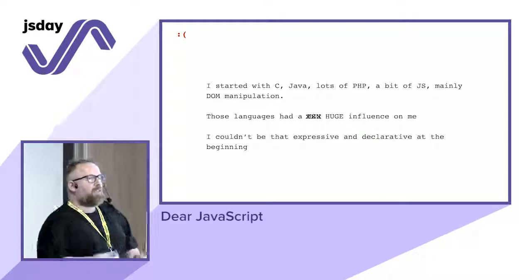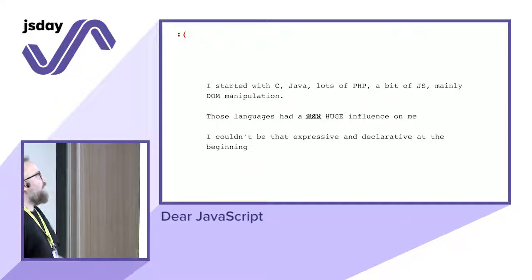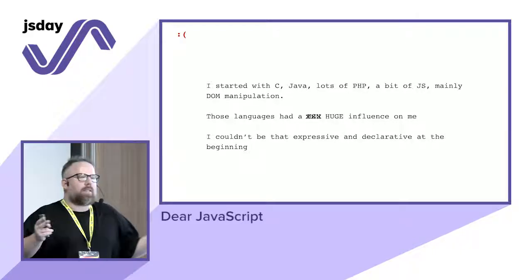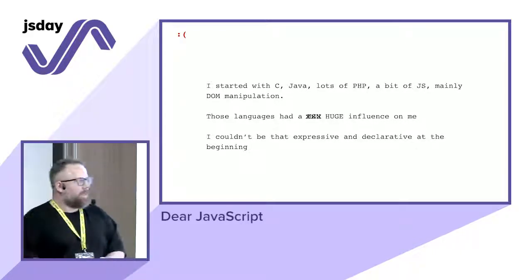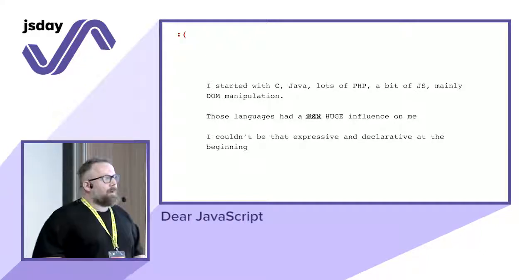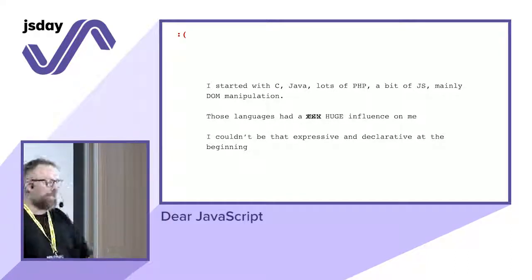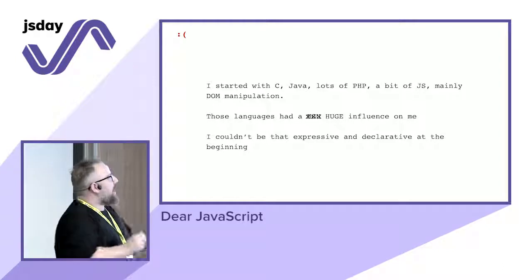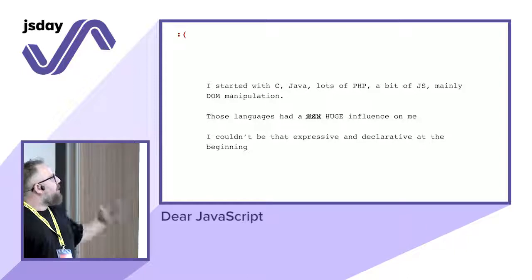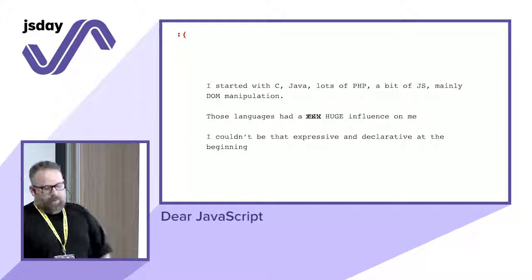So I started with C at uni a bit, Java, a lot of PHP for 10 years, and a bit of JavaScript as well. At that time I was a full stack developer, even though full stack wasn't a word at that time, in the year 2000. But I was using JavaScript just to manipulate the DOM a bit and validate forms. I was also validating them on the back end. But those languages, C, Java, and PHP, are different, yet they have a lot of commonalities, right?